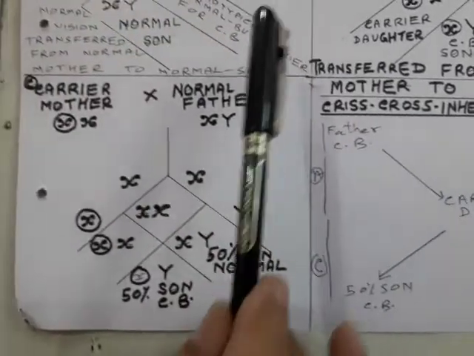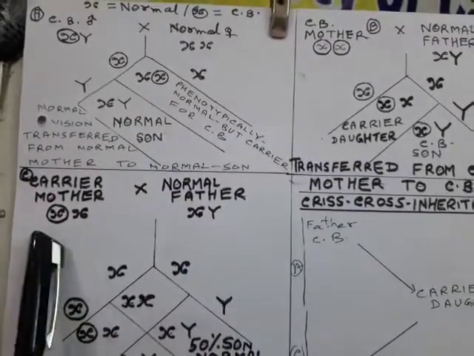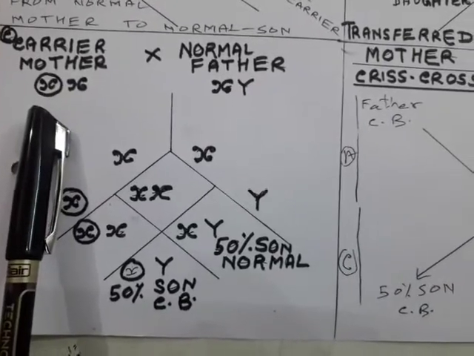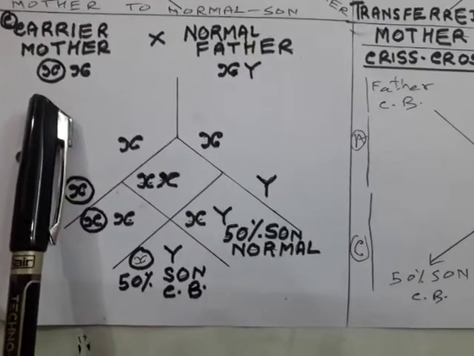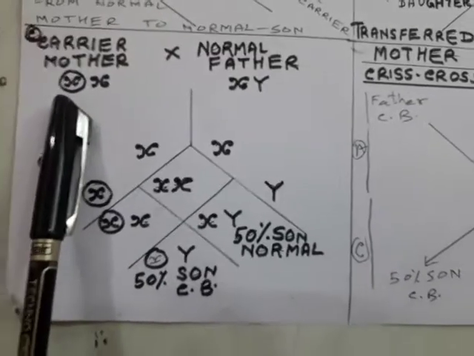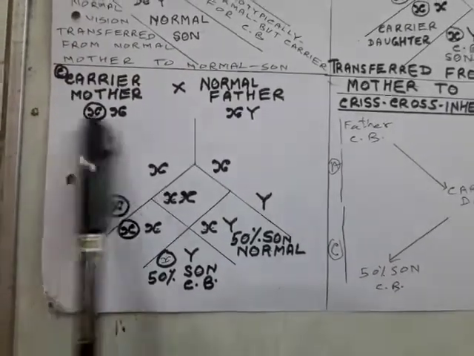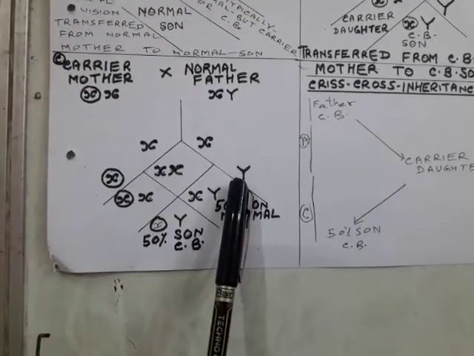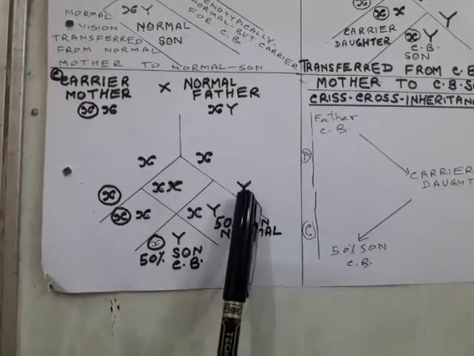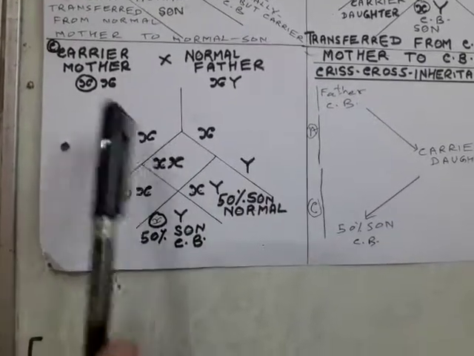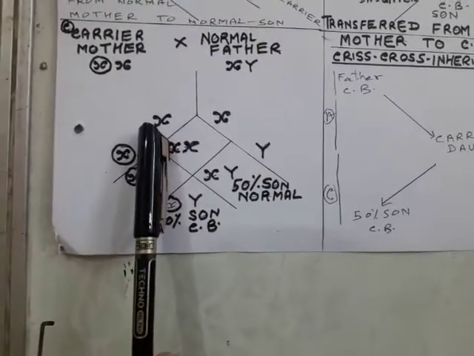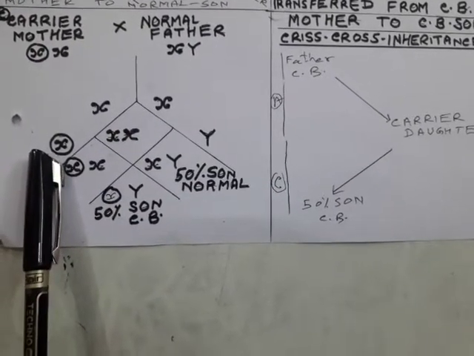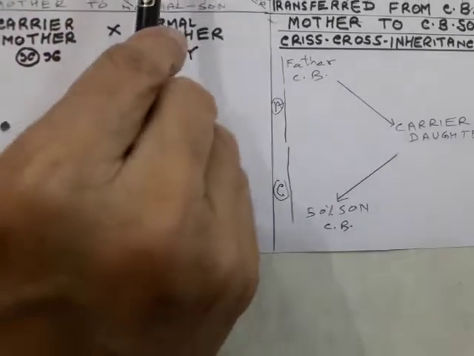If this carrier female, which normally appears phenotypically normal but contains the gene for the disease color blindness, is married with a normal father, what will happen? It will produce two types of gametes: 50% will have X and 50% will have Y. This will also produce two types of gametes: 50% of them will contain normal X and 50% will contain the X which is responsible for color blindness.